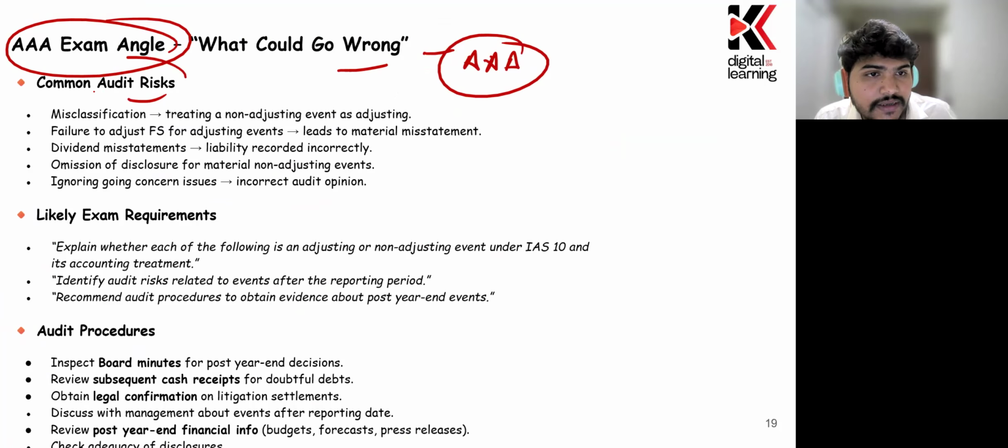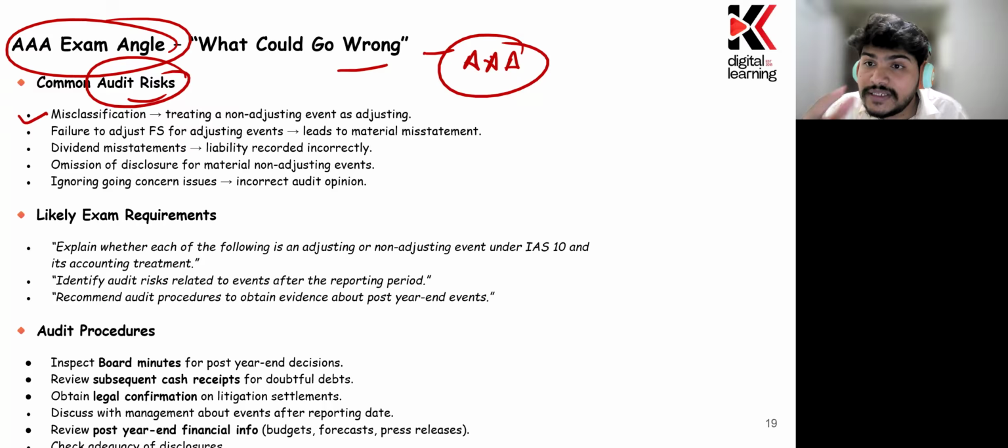Common audit tricks. It could be that they have done a misallocation. They have done the accounting for those non-adjusting events in the financial statement, and they have not done the accounting for the adjusting event. That could be a problem that you need to identify. Because you know what an accounting period is and what the time period is, the reporting date and the authorization date. Whatever the transactions are happening, the company might tend to do the adjustment for the favorable item. They might not adjust the unfavorable item. So all this needs to be adjusted.